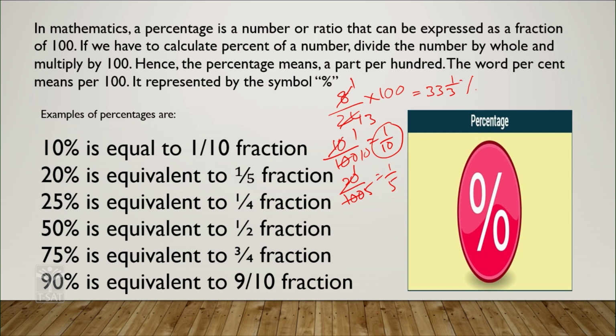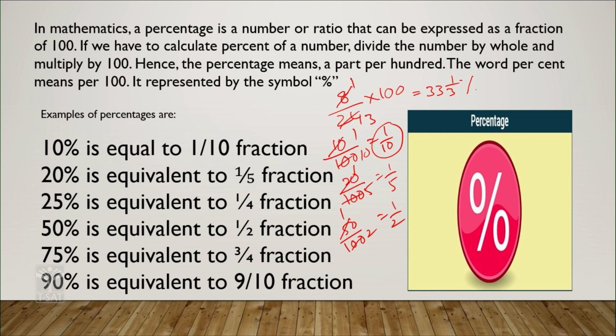And 50% is equal to 50 by 100, 50 ones are 50, 50 twos are 100, which is 1 by 2. 75% means 75 by 100, 25 threes are 75, 25 fours are 100, so 3 by 4. If it is 90%, then it is equivalent to the fraction 9 by 10.